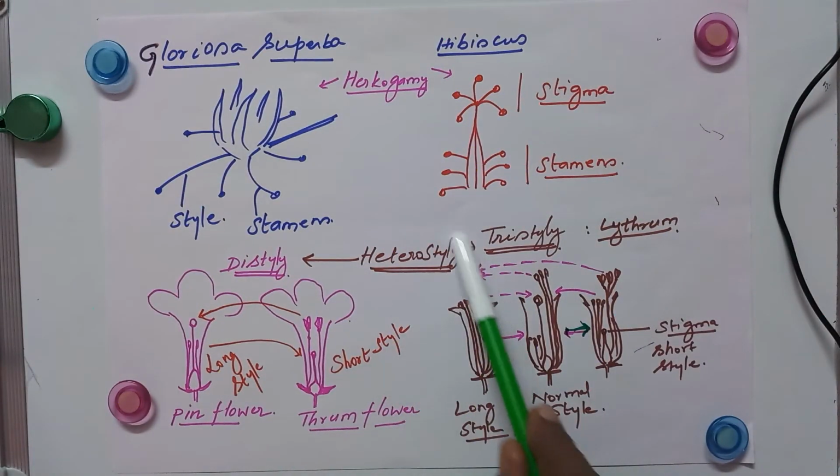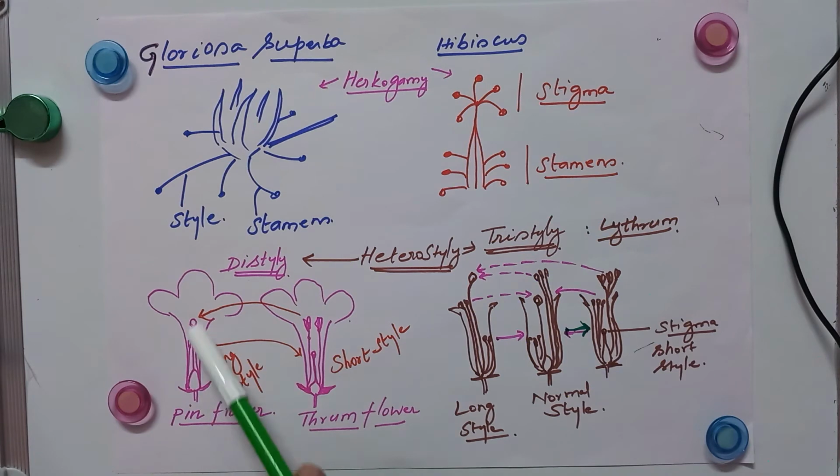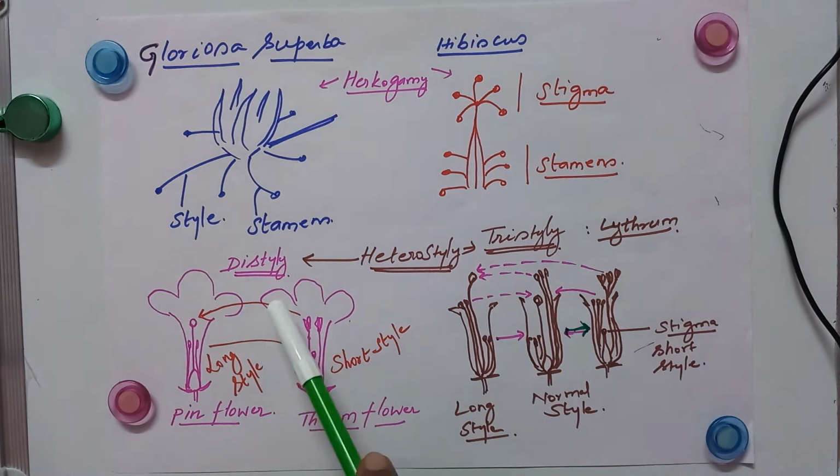Now coming down to the heterostyle. Primula, I already told you, distyle, primula. There are two types of flower: pin flower with long style, thumb flower with short style. Okay, so here the pin flower has long style and short stamen, and the thumb flower has short style with long stamen. So naturally, pollination can take place between pin flower and thumb flower because the style and stamen lengths match between these two flowers. Okay, so this is distyle.